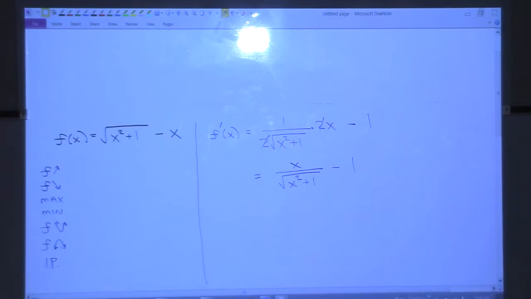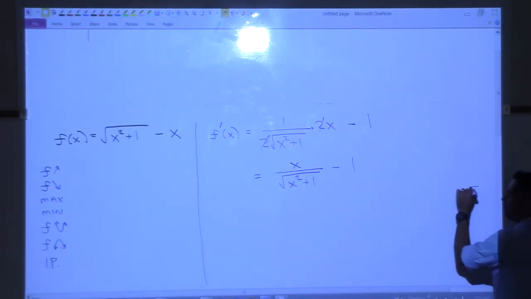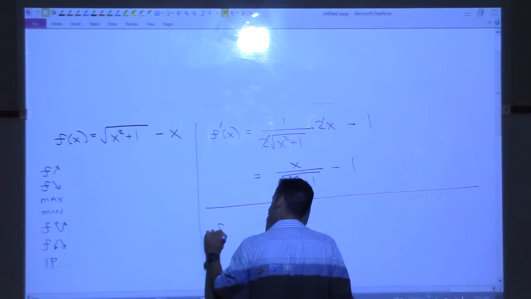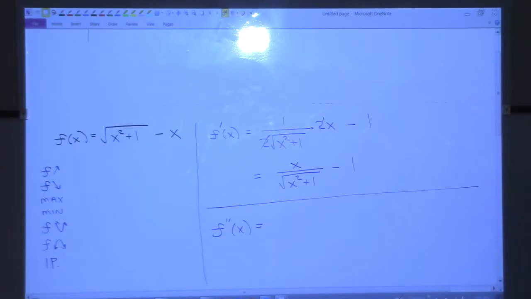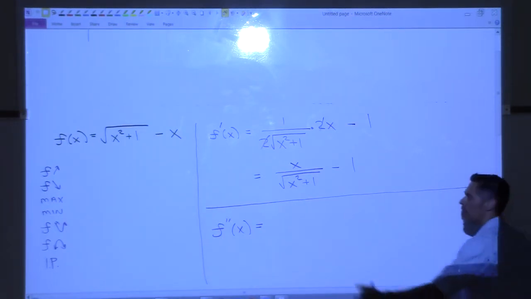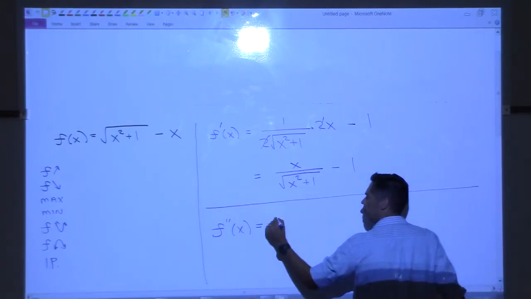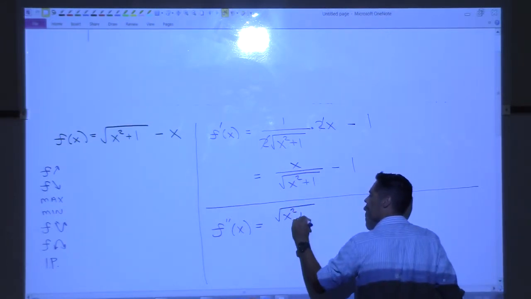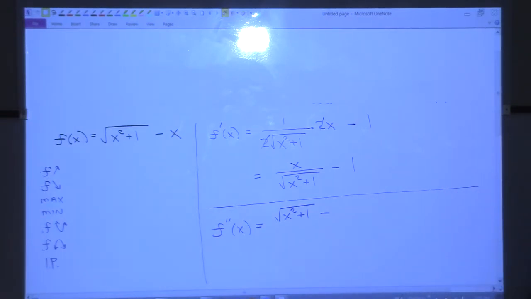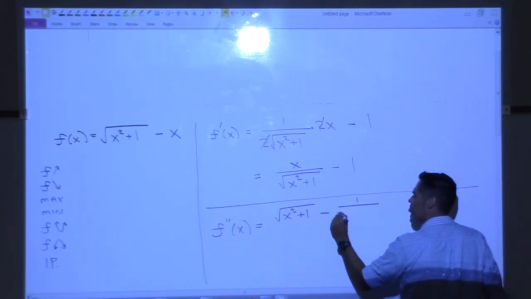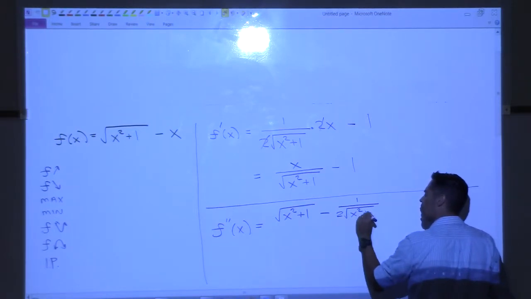Let's go ahead and try and take the second derivative now. Second derivative isn't going to be very nice, because I don't think there's any way to get around quotient rule there. I mean, you could bring it up as something to the negative 1/2 and use product rule, but let's just go with quotient. Derivative of the top is 1 times the bottom, minus derivative of the bottom, which is another one of these 1/2 root things, right? So we have 1 over 2 square roots of x squared plus 1 times 2x.